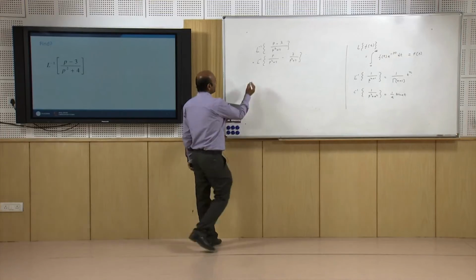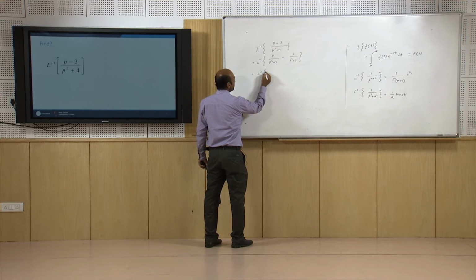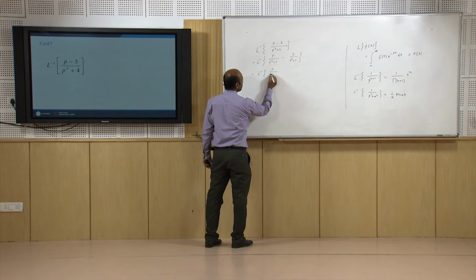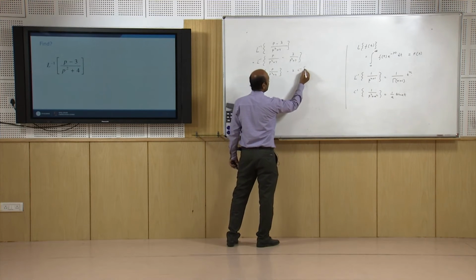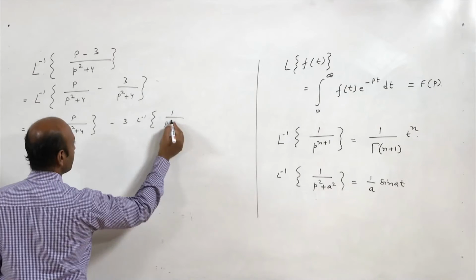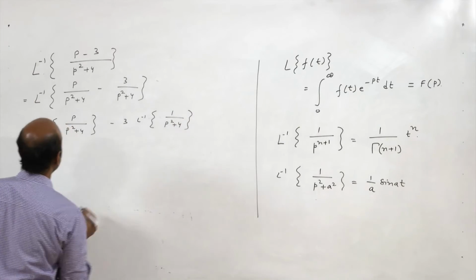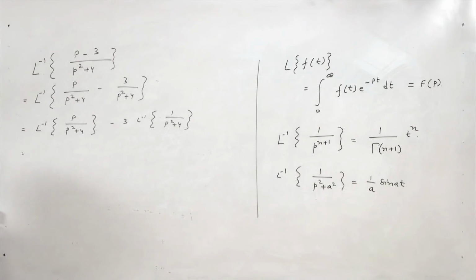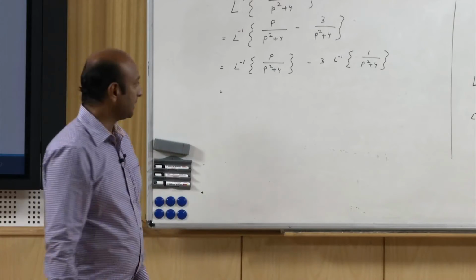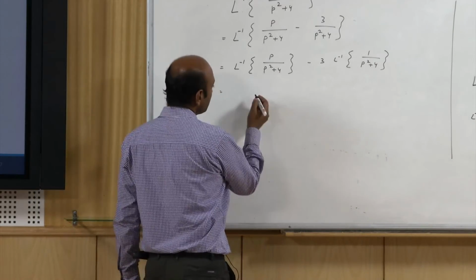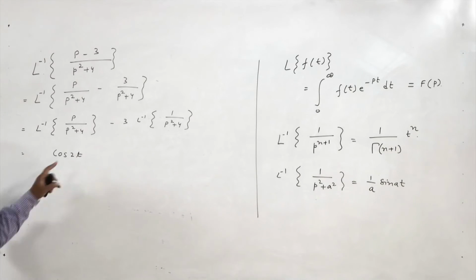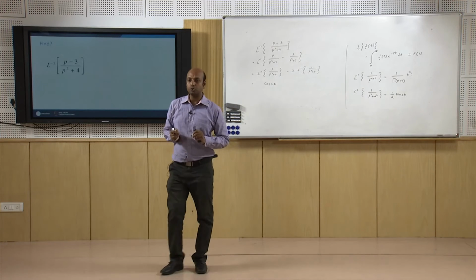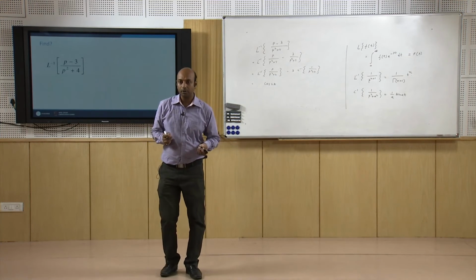Now, by the linearity property of inverse Laplace transforms, it is Laplace inverse of p upon p square plus 4, minus 3 times Laplace inverse of 1 upon p square plus 4. This Laplace inverse we already know: it is cos 2t, because 4 is 2 square, and Laplace of cos 2t is p upon p square plus 2 square, that is p upon p square plus 4.